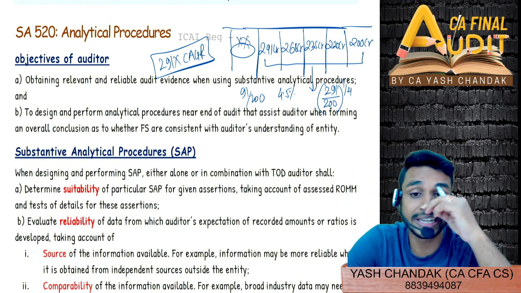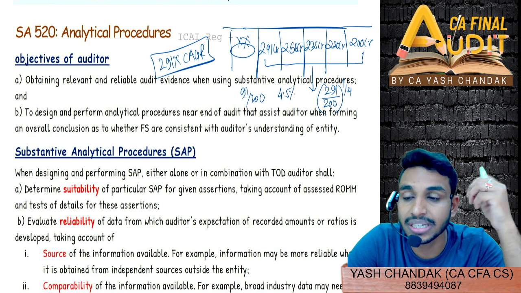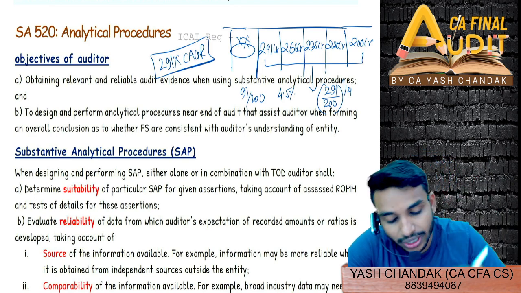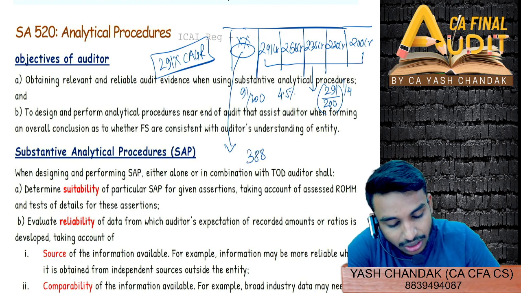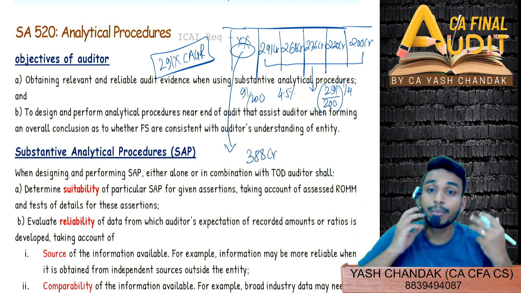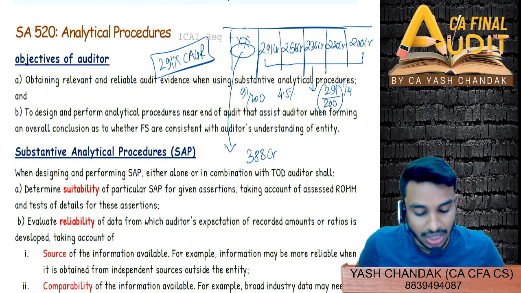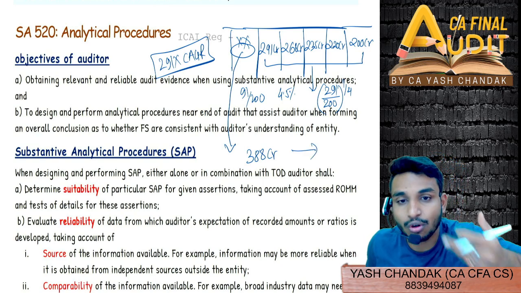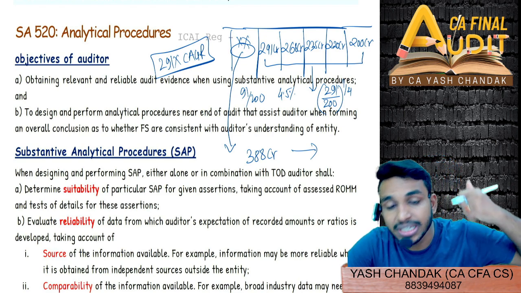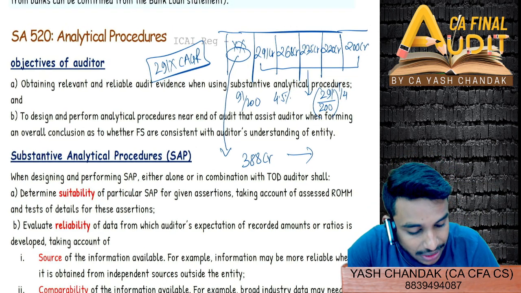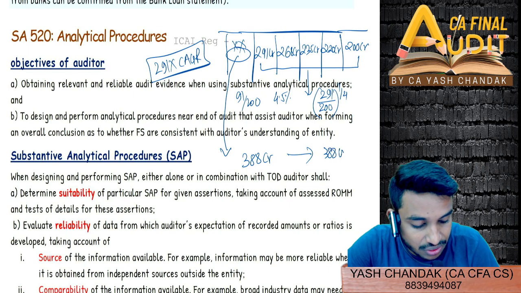That is the kind of analytical procedure where you are predicting the information earlier, so that when you get to know the actual, and suppose actual is 388 crores, you'll get to know how operating costs increased so much. Whether there was a huge expansion during the year, in the number of branches, or whether you went into complete digitalization, because of which operating cost generally increases in the initial year.